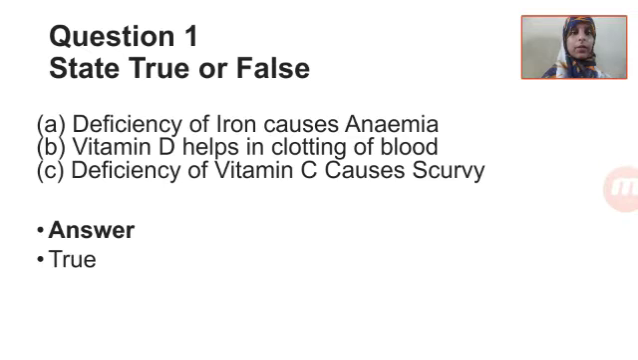The answer for the first one is deficiency of iron causes anemia. The answer is true. If you have less iron in your blood, you will suffer from a disease called anemia. The next is vitamin D helps in the clotting of blood. False. Vitamin D is helpful for our skin, and it doesn't help in the clotting of blood. Deficiency of vitamin C causes scurvy. The answer is true. Scurvy is nothing but the bleeding gums that you have after eating food. So deficiency of vitamin C will cause that.